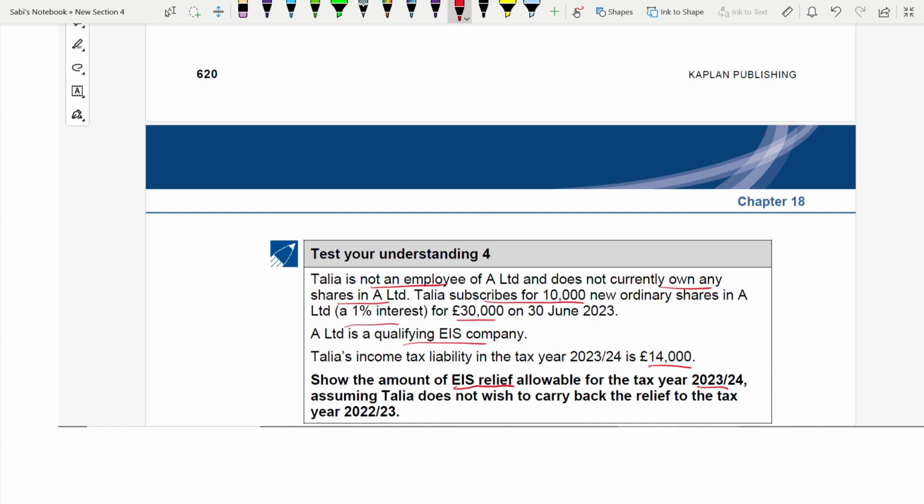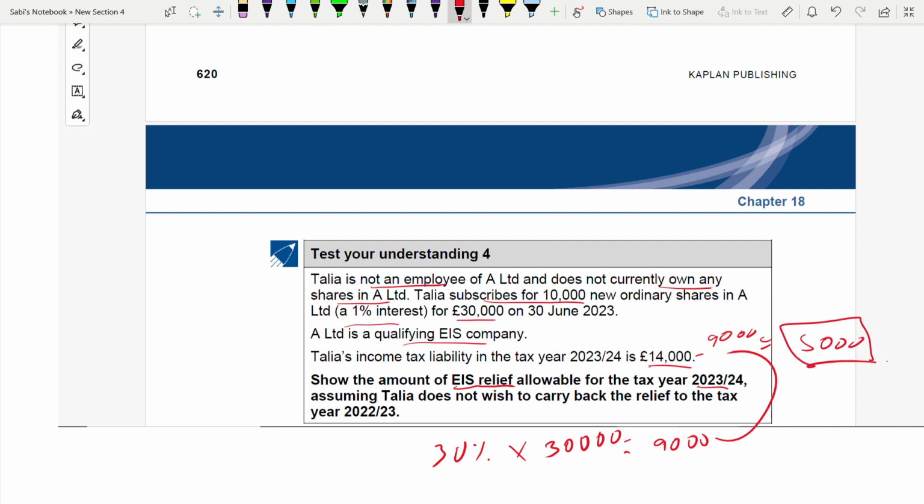So remember, how much has she invested? 30,000. So only up to 30% on 30,000, which is 9,000. This she can deduct from what? 14,000. So 14,000 minus 9,000 is 5,000. This is her income tax liability now. Relief is up to 9,000.